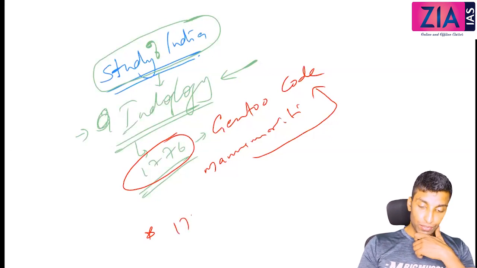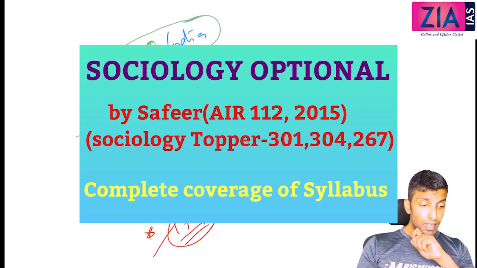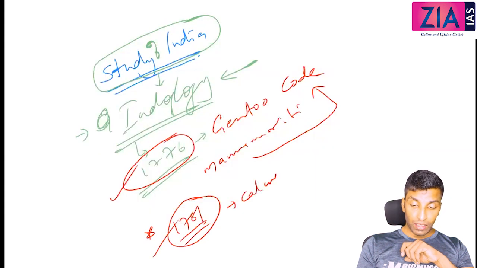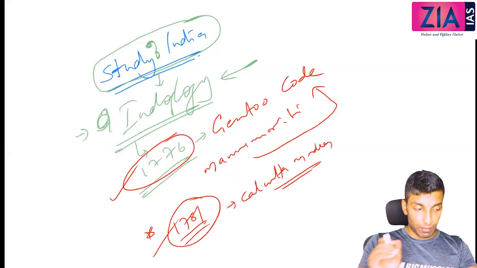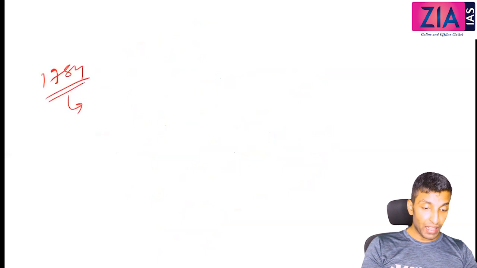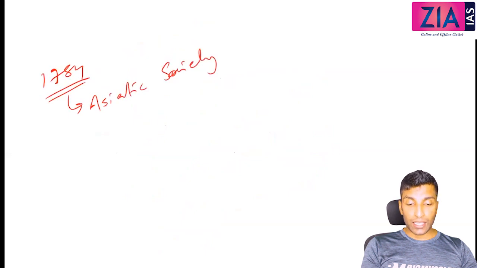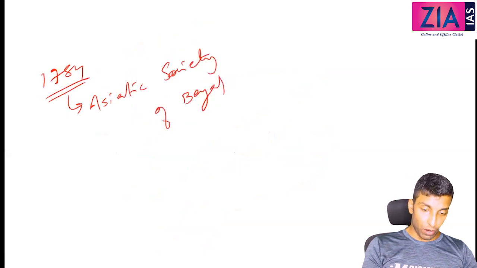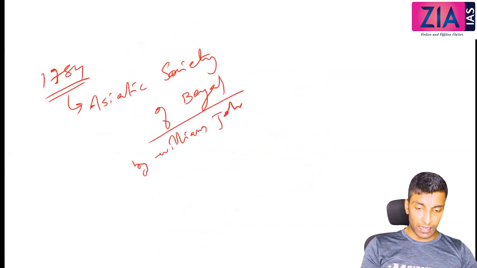Then in 1781, this was a prelims question again. I think in 2017 this question was asked. For Muslims, there was the Calcutta Madrasa. Okay, so to understand Islamic law, the Calcutta Madrasa was established. And most prominent among these, when we discuss Indology, is in 1784, which was also asked as a prelims question, the Asiatic Society of Bengal by William Jones. Most of you know about this. I am expecting that if you have read history at least, you know this.